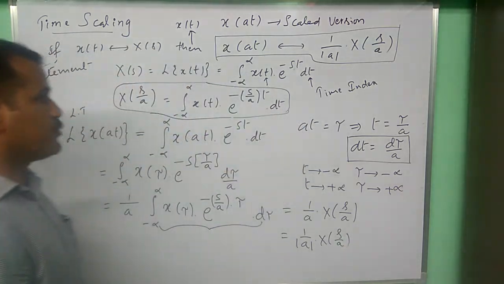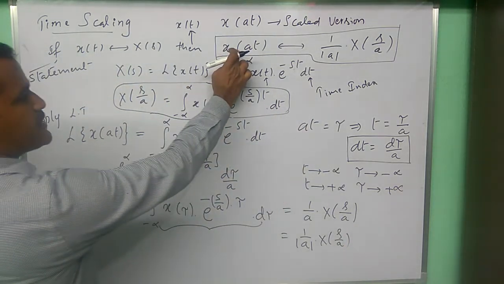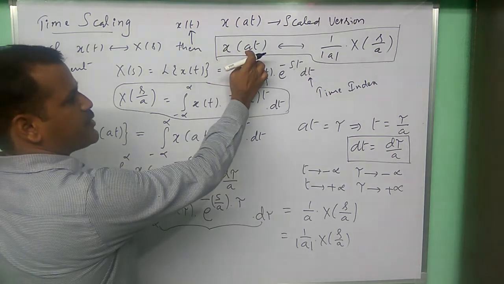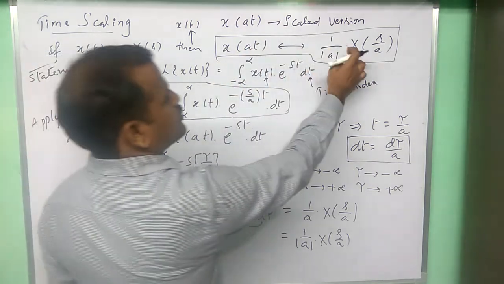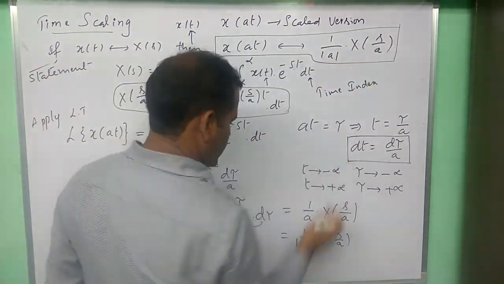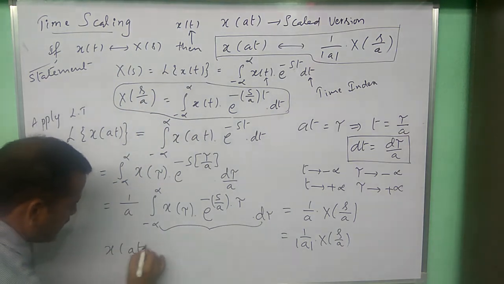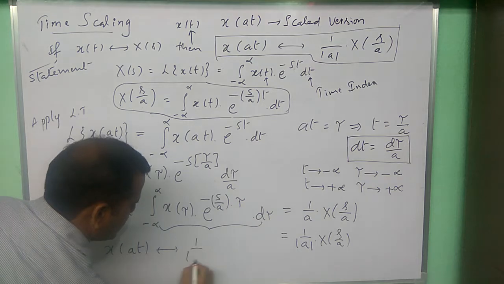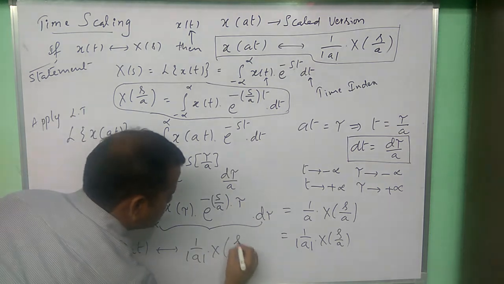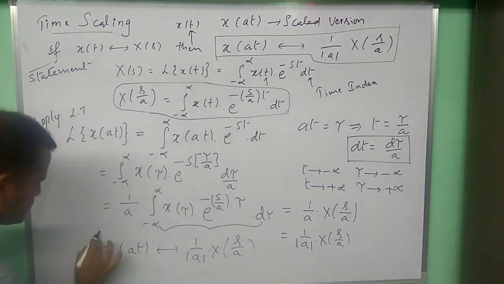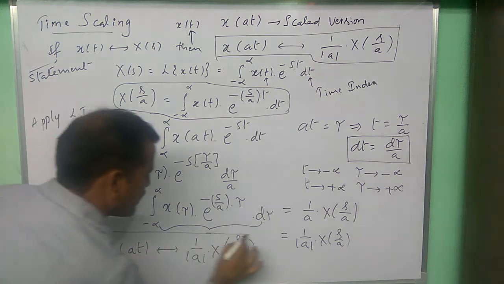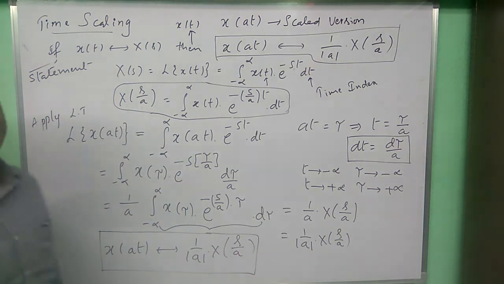So finally what we have proved is we considered the Laplace transform of the scaled version of the time domain signal x of t, and we have proved that it is 1 by mod a x of s by a. So the Laplace transform of x of at should be 1 by mod a x of s by a, which is the time scaling property of Laplace transform. Thank you.